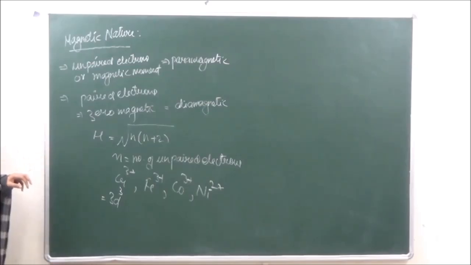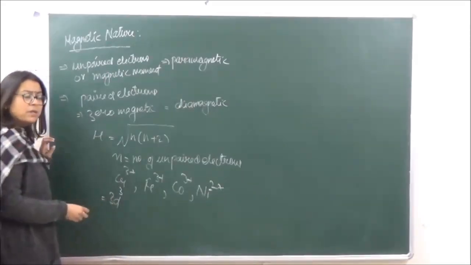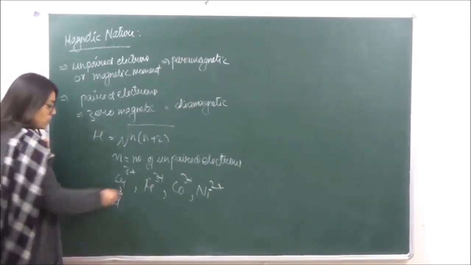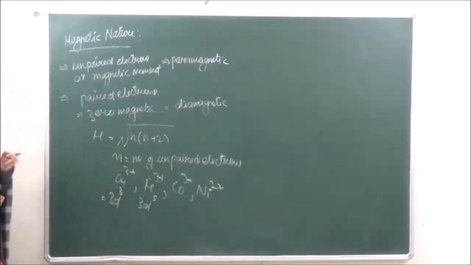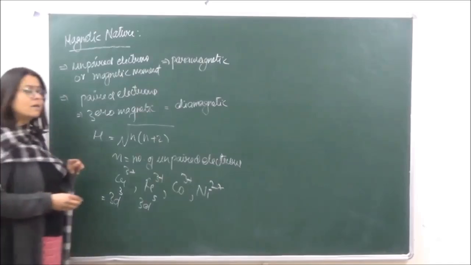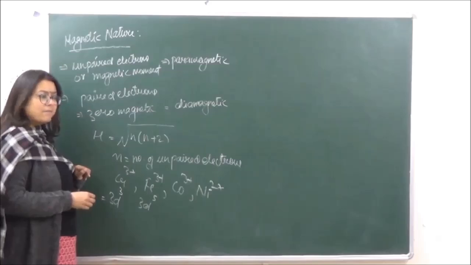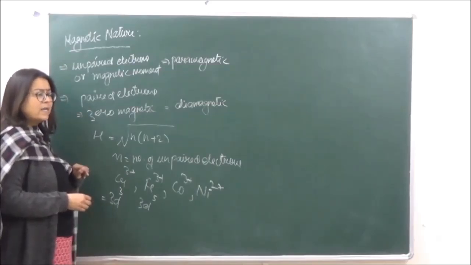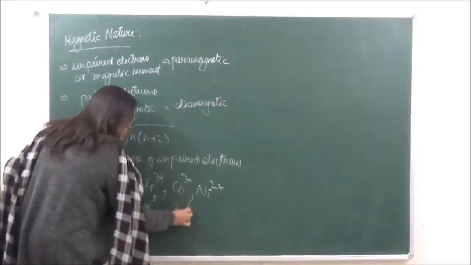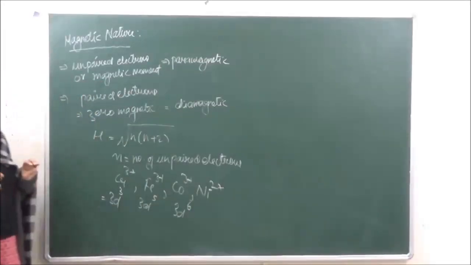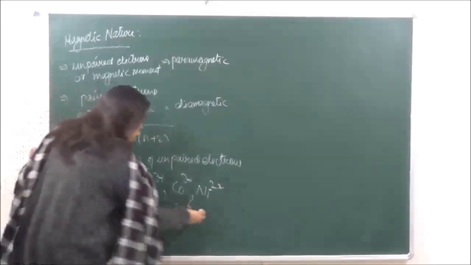When we go to Fe3 positive, so Fe electronic configuration क्या हुई? 3D6 4s2. So that means this is going to have 3D5 electronic configuration. When you go to cobalt की electronic configuration कितनी होती है? 3D7 4s2, right? So 3D7 4s2 means this is going to have 3D6, and nickel 2 positive electronic configuration is going to be 3D8 4s2.